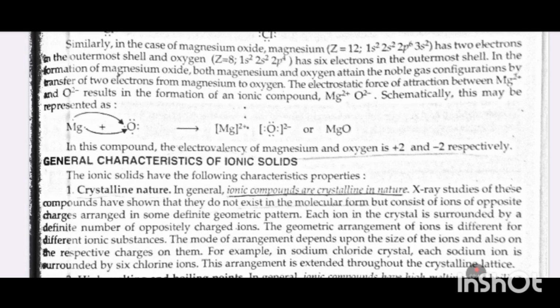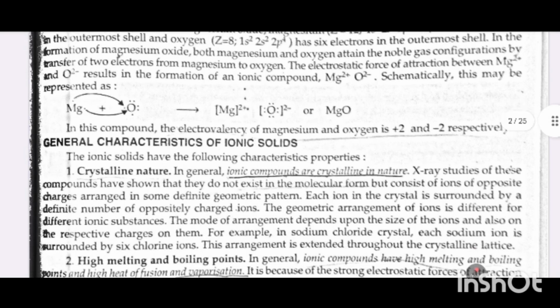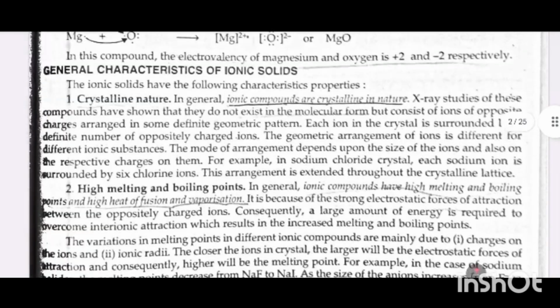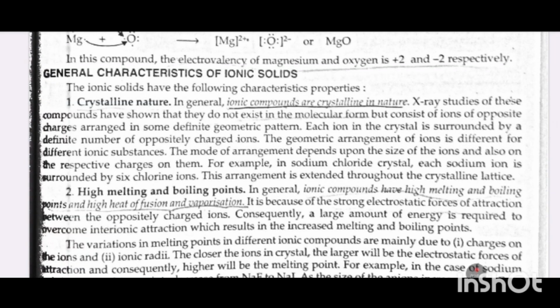The electrostatic force of attraction between Mg2+ and O2- results in the formation of the ionic compound Mg2+O2-. Schematically, this may be represented as. In this compound, the electrovalency of magnesium and oxygen is +2 and -2 respectively.